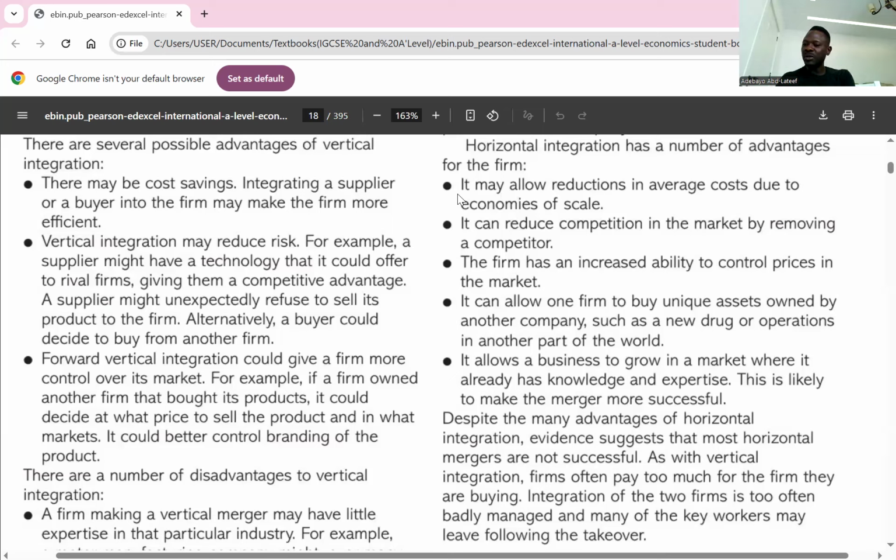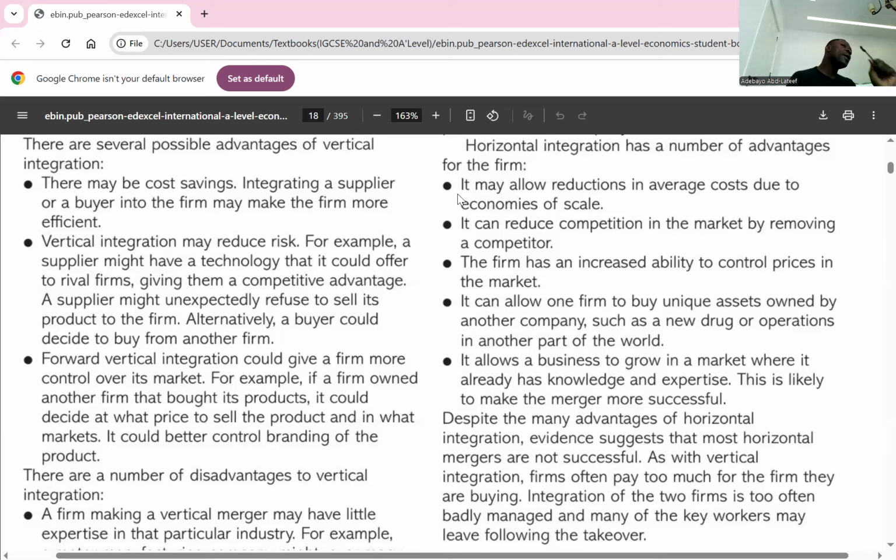And the last advantage here is that it allows the business to grow in markets where it has knowledge and expertise. So this is likely to bring about a successful merger. The point here is that if a school is integrating with another school, it is in the same industry, so they know more about it, and that could lead to success in that merger.